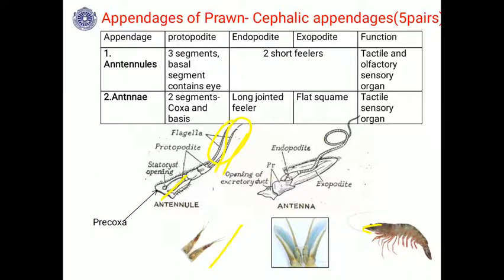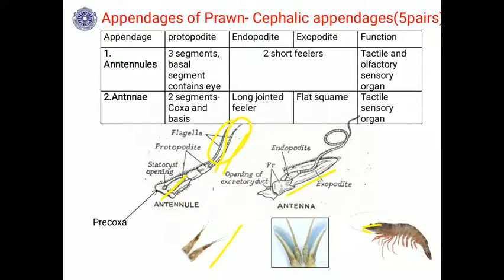They can sense the smell, or chemical signaling, from these antennules.